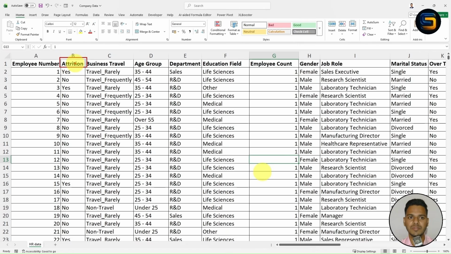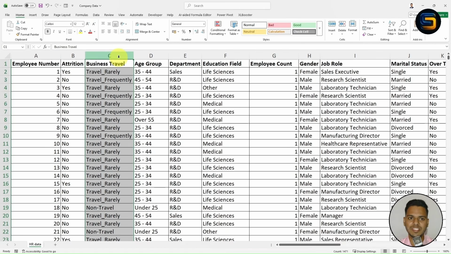So basically, by creating an interactive dashboard, we will be focusing on why employees are leaving the company. If you notice carefully, the attrition column contains yes and no records. Let's take an example. Employee number 1, attrition is yes, which means employee number 1 has left the company. In the same way, if you focus on the second employee, the employee is working in the company, so attrition is no. In the same way, you can see yes and no records, right?